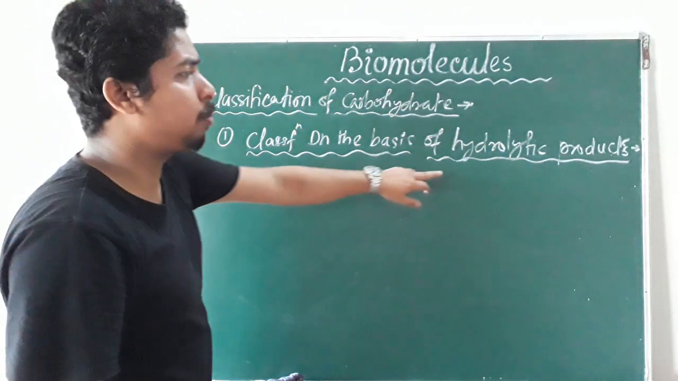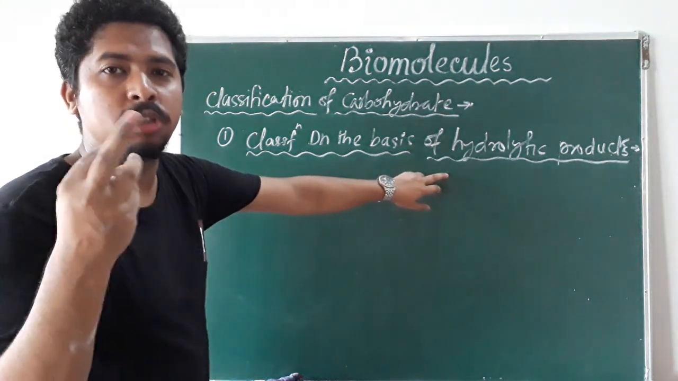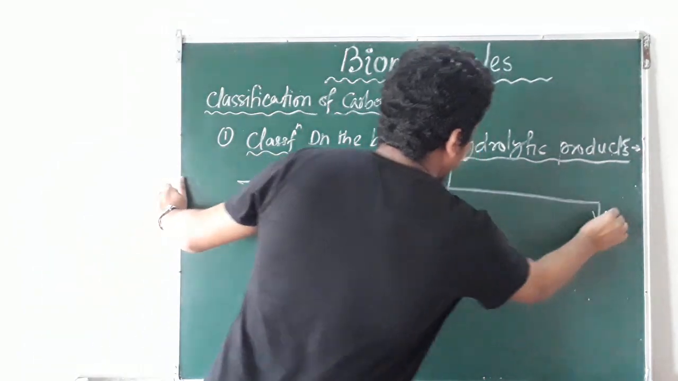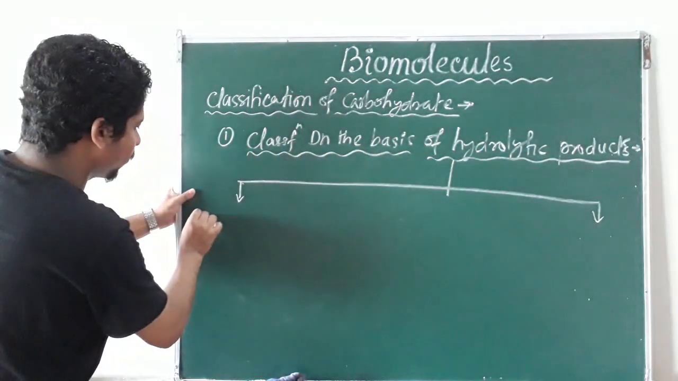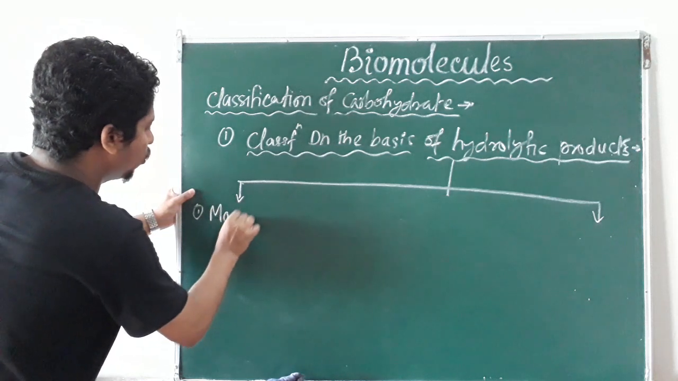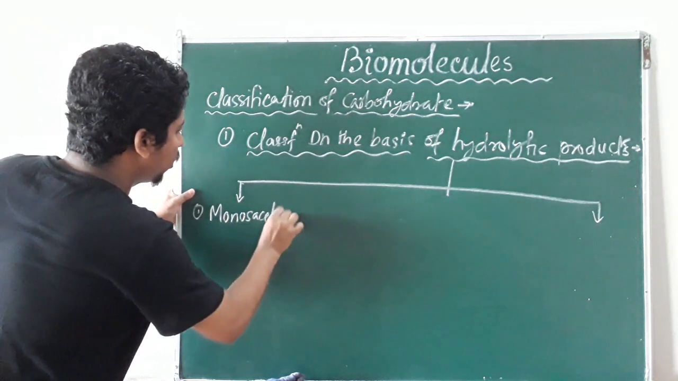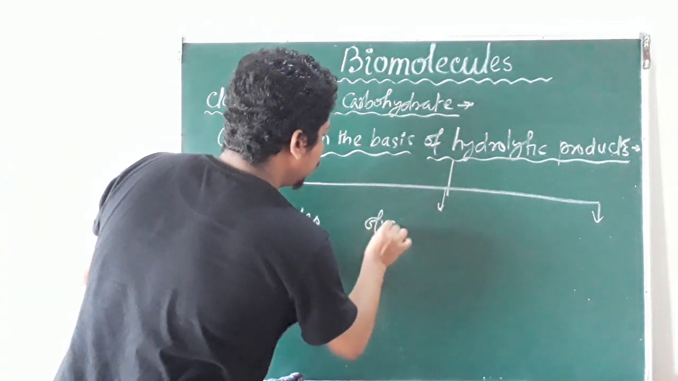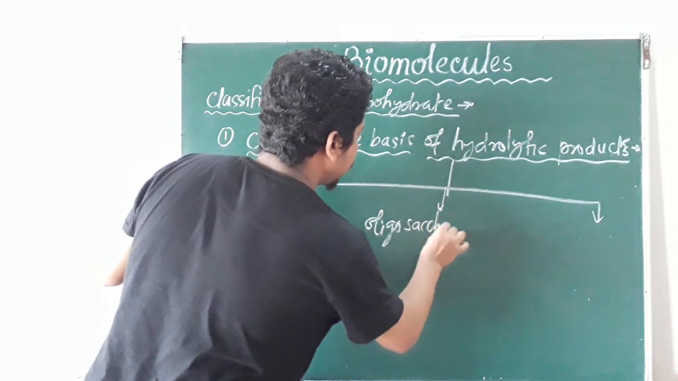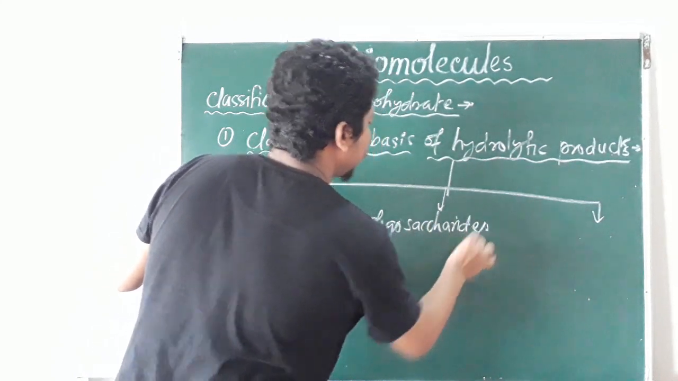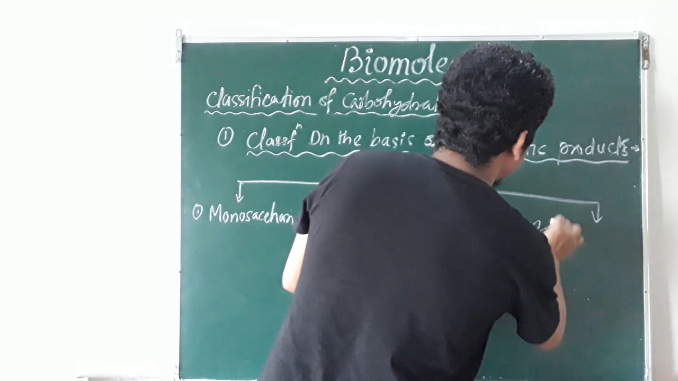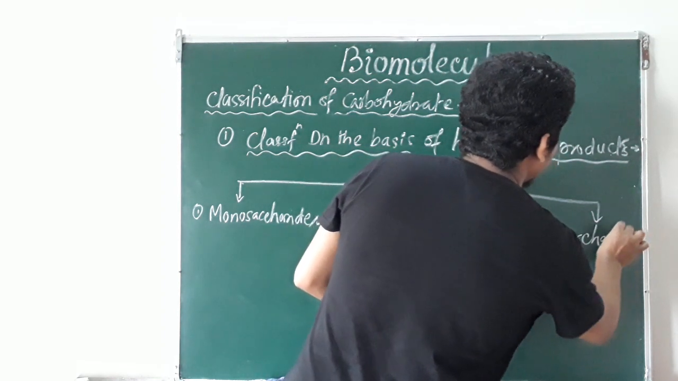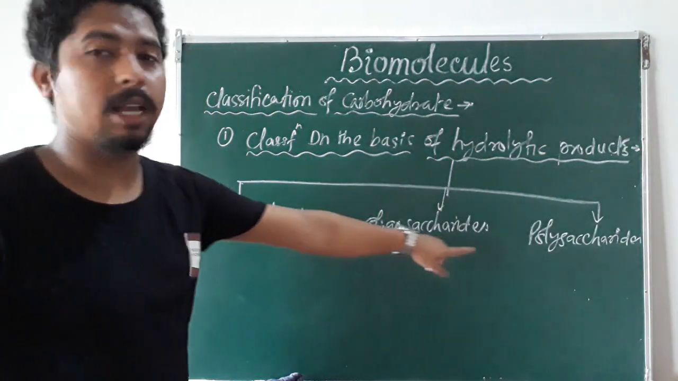On the basis of hydrolytic products, these carbohydrates are classified into three types. First one is monosaccharides, second one is oligosaccharides, and third one is polysaccharides.